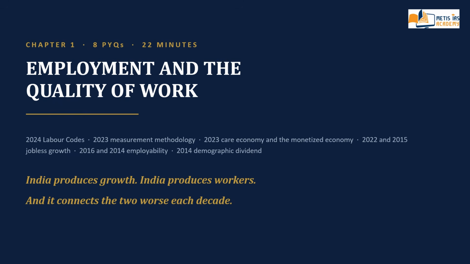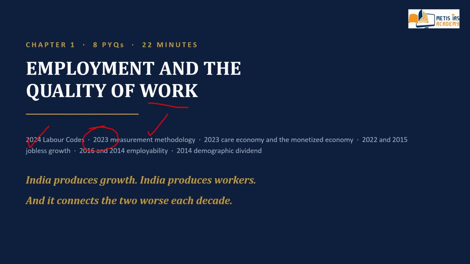So, this is all about the introduction. Then we are moving to chapter number 1, that is employment and the quality of work. From this chapter, in 2024 one question was asked regarding labor codes, in 2023 measurement methodology, and care economy and monetized economy.